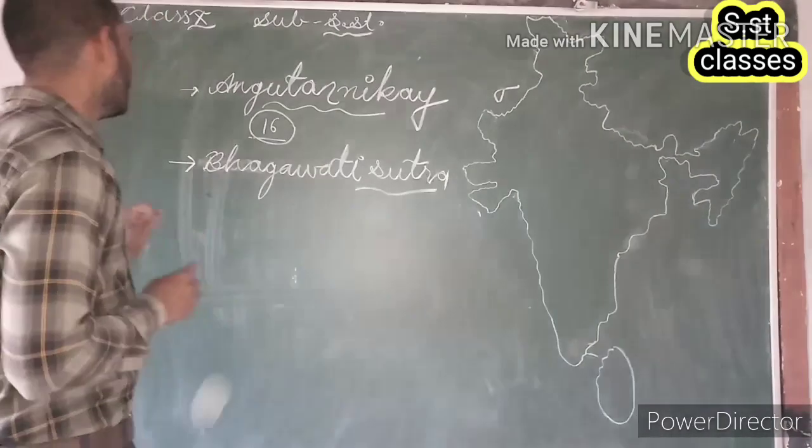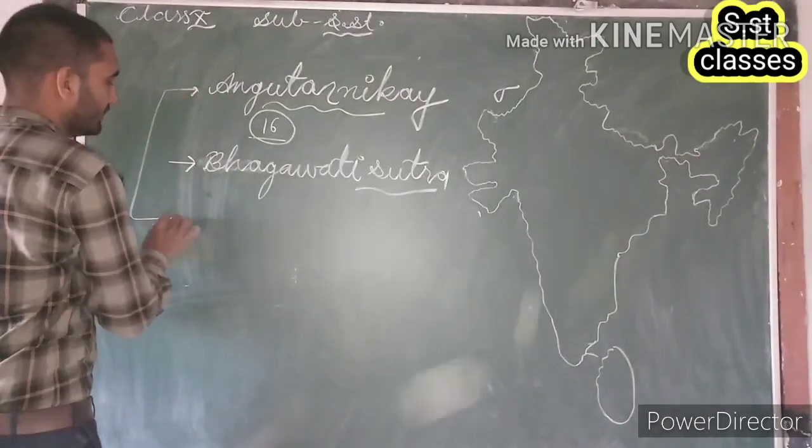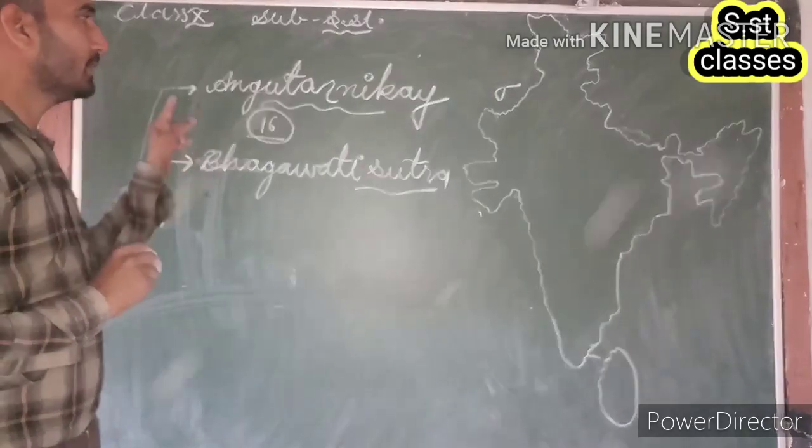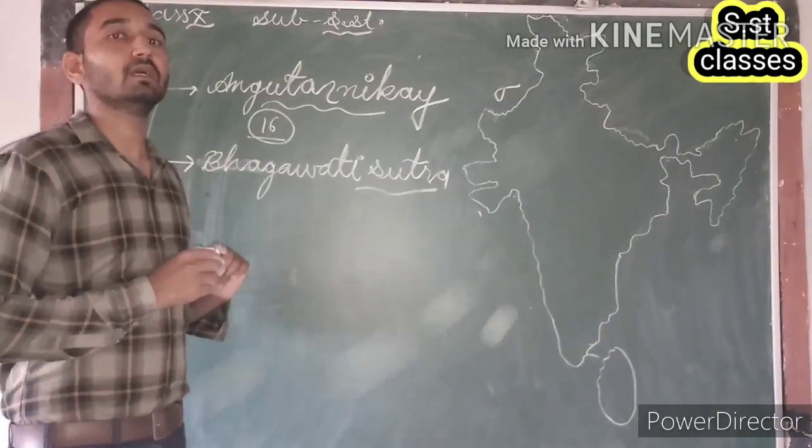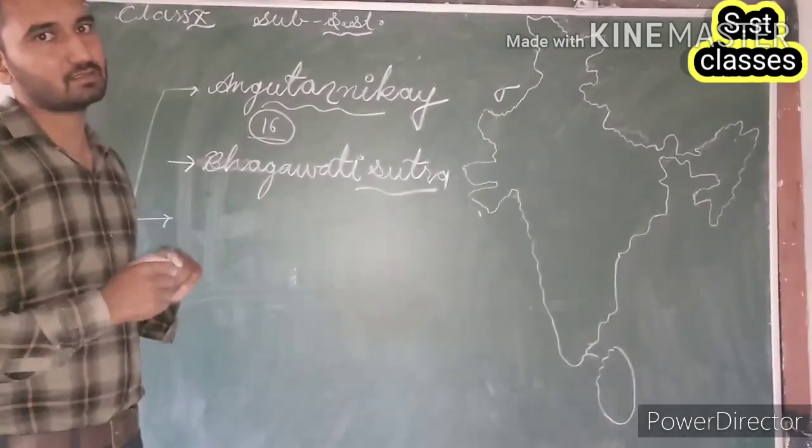Now, which are the 16 Mahajanpadas mentioned in Anguttara Nikaya? We are going to discuss that here.